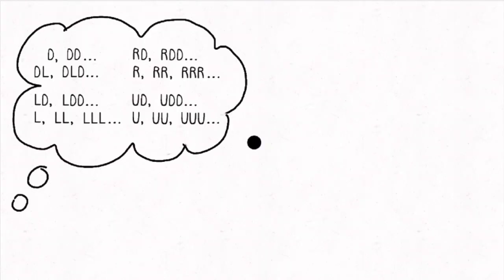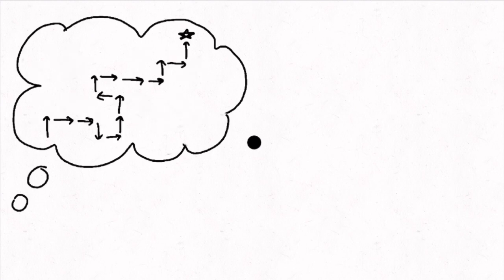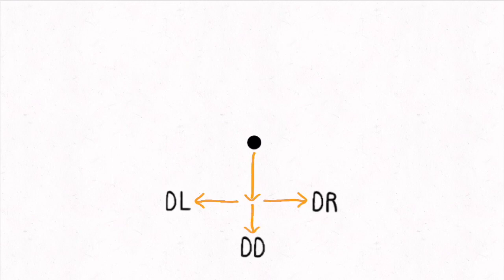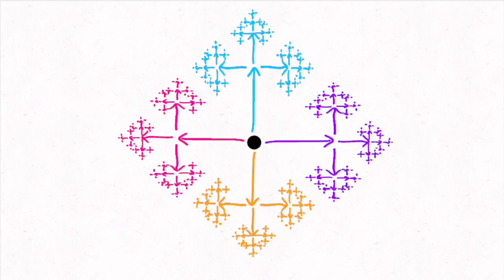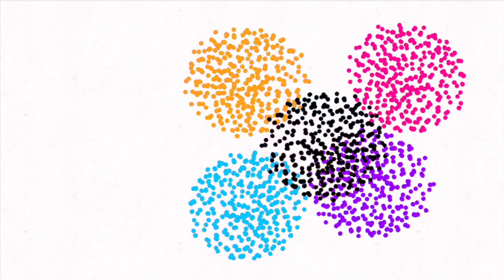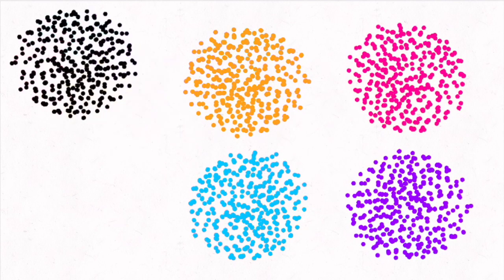Here, pick a point. All of the sequences of letters we mentioned earlier are ways of getting to other points on the sphere. Here's D, DL, DD, DR, and all the other sequences. But notice that we can't have LR or UD, since they are two opposite directions that cancel out. We can repeat this with every other point in the sphere. Then, like the dictionary, we'll split the sphere into the 4 direction groups and set aside the reference points.